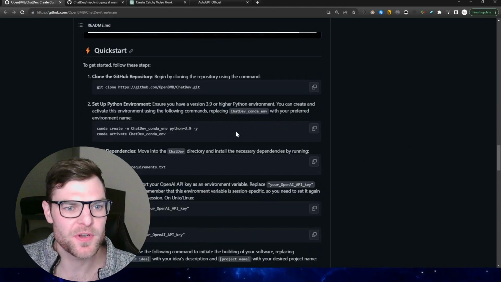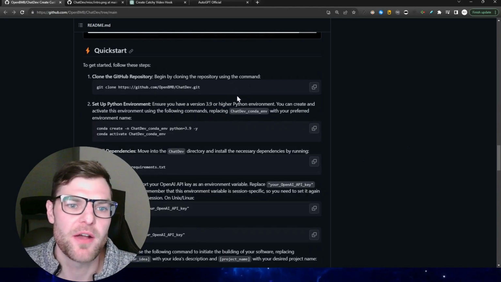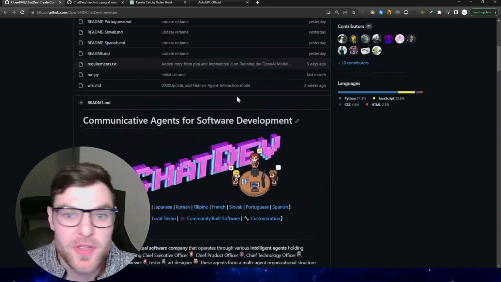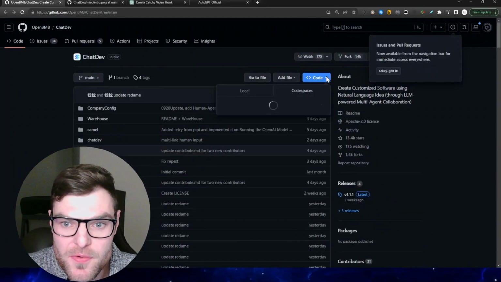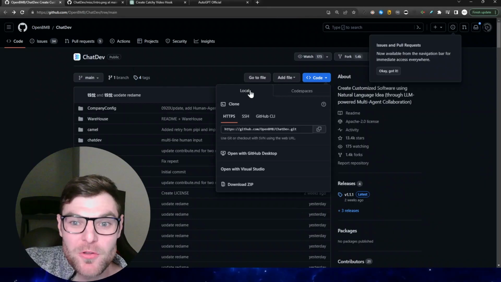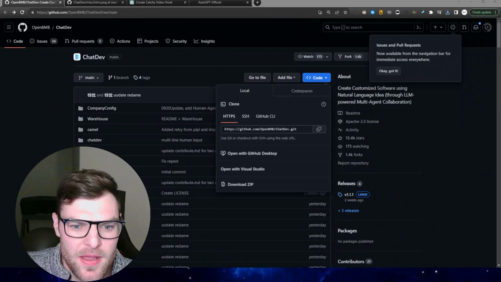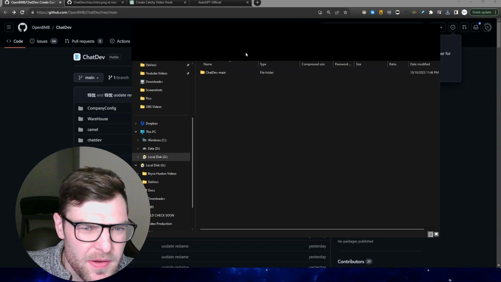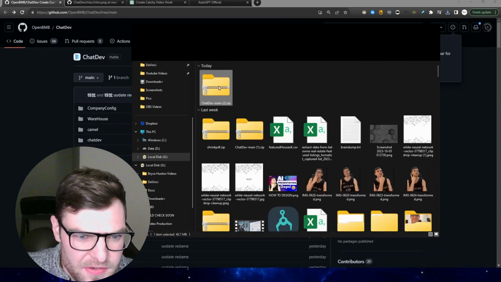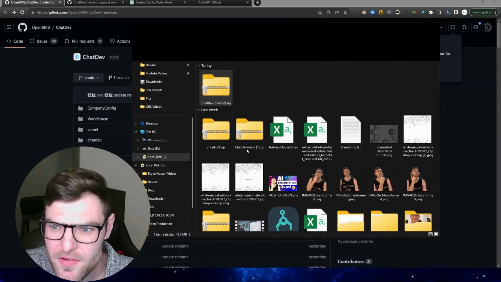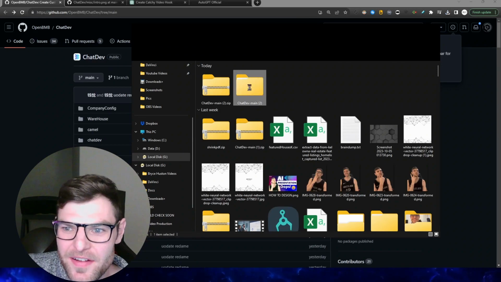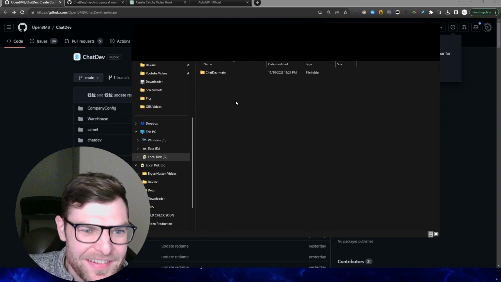So first thing we're going to do is clone this repository. Now I'm just going to download the file. So I'm just going to go here, Code. There we go. Go to Local. I'm going to download the zip. It should pop up here. I've already downloaded this, obviously, but we're going to unzip this. Extract all. Okay, we've unzipped it right here.